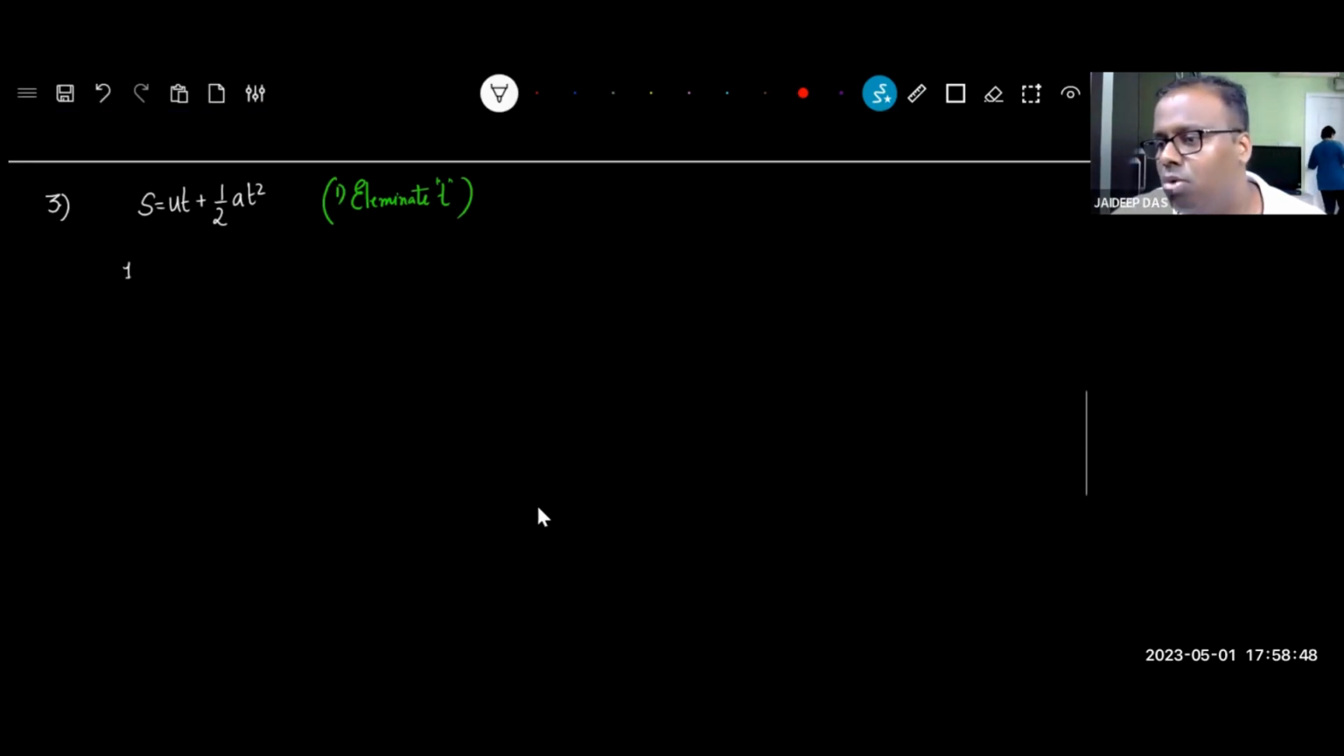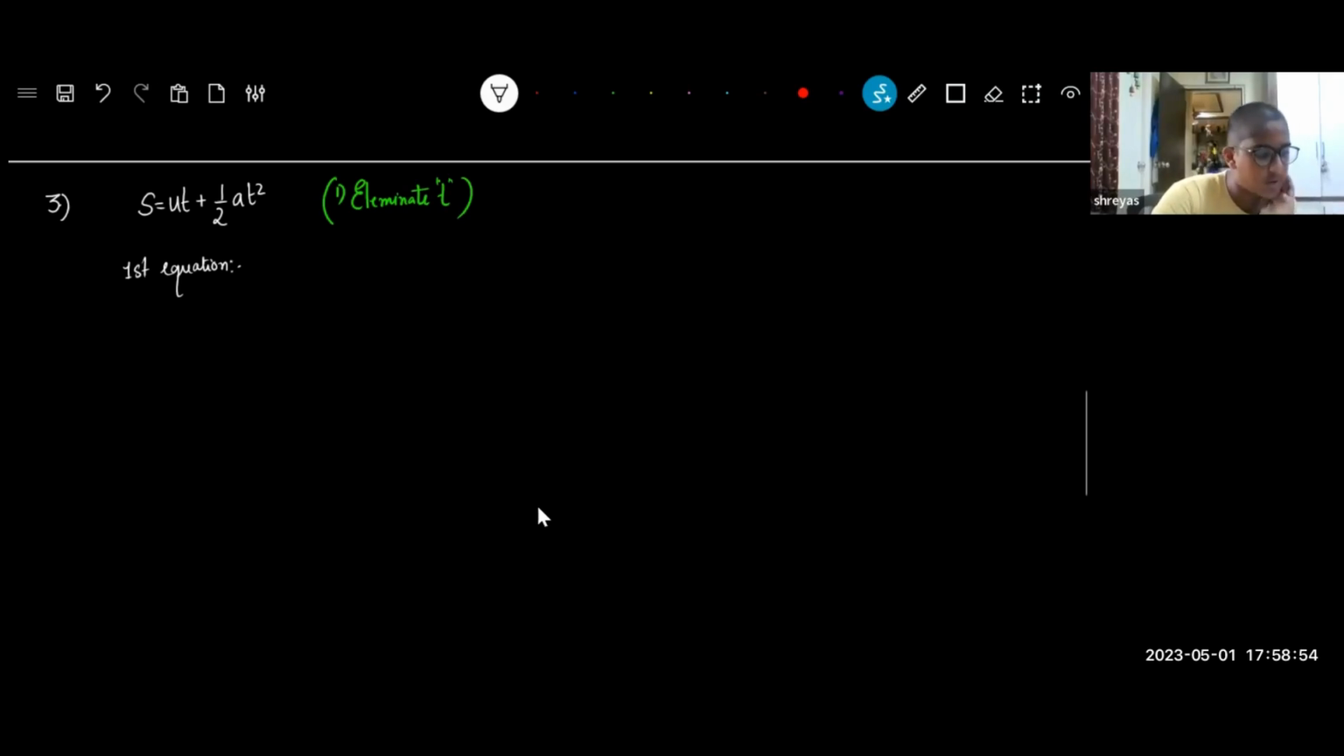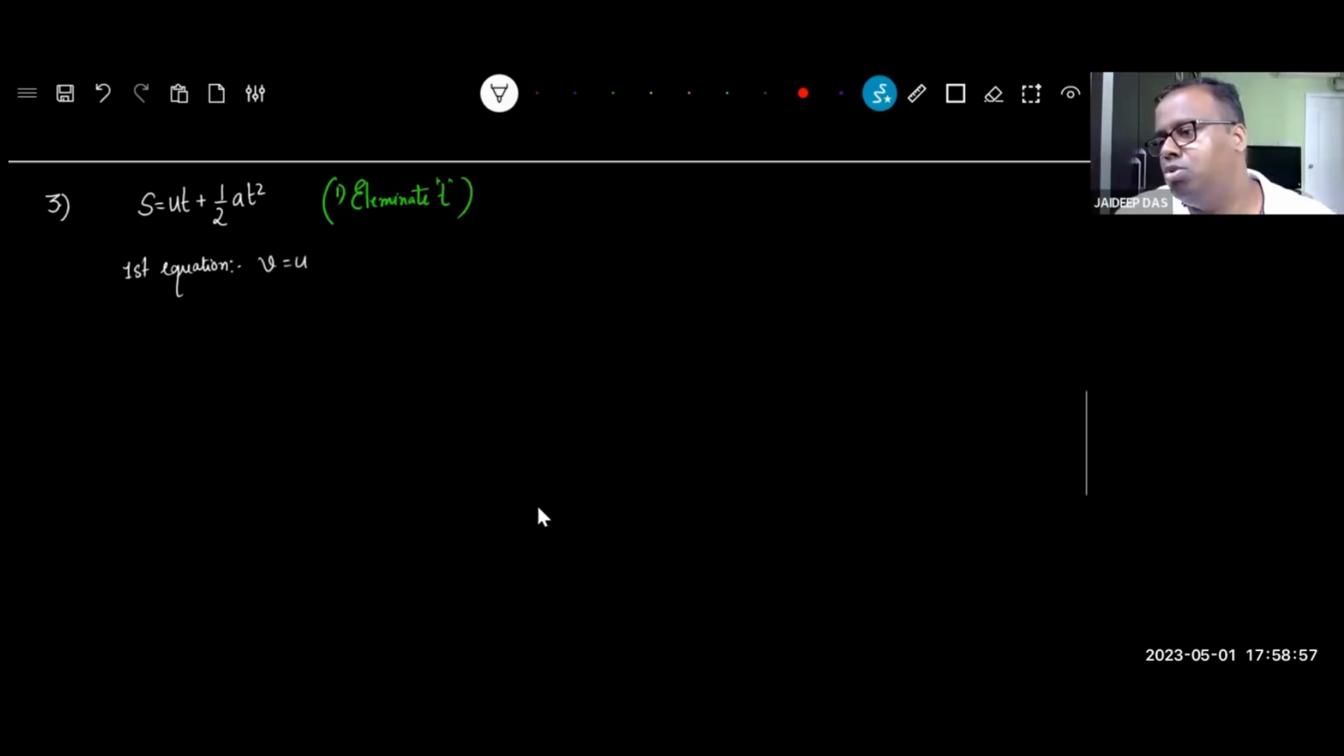Let's first see what our first equation was. Anybody who will tell me the first equation? V equal to U plus AT. Can we write AT is equal to V minus U? Can we write T is equal to V minus U by A? How many of you understood? How many did not understand? If anyone has not understood, don't worry. I have just written T because I have to get rid of T.